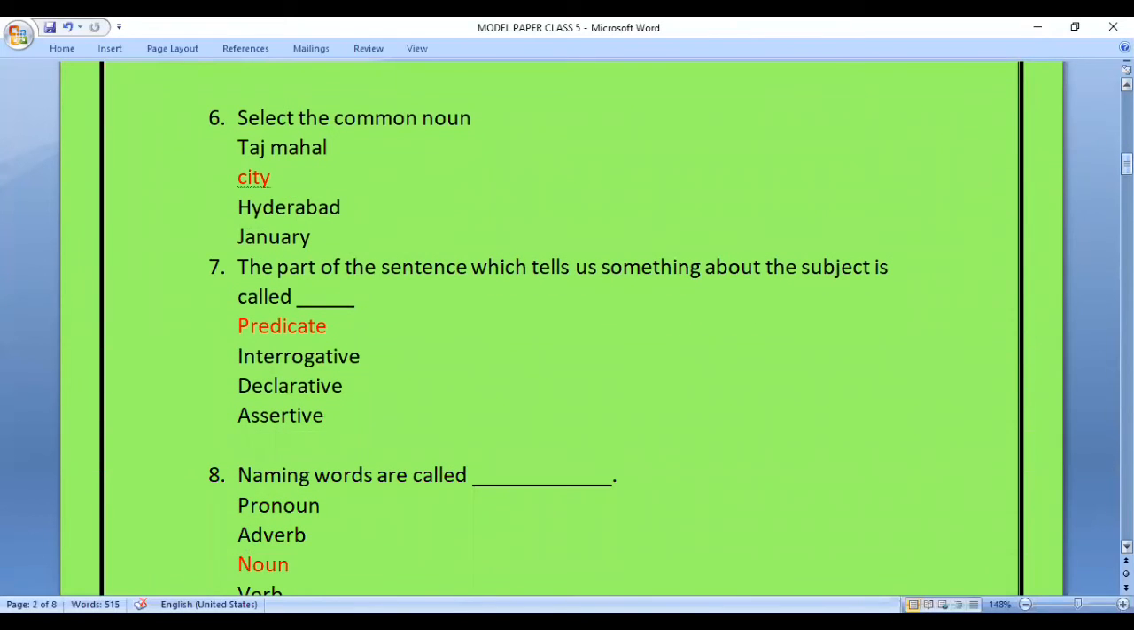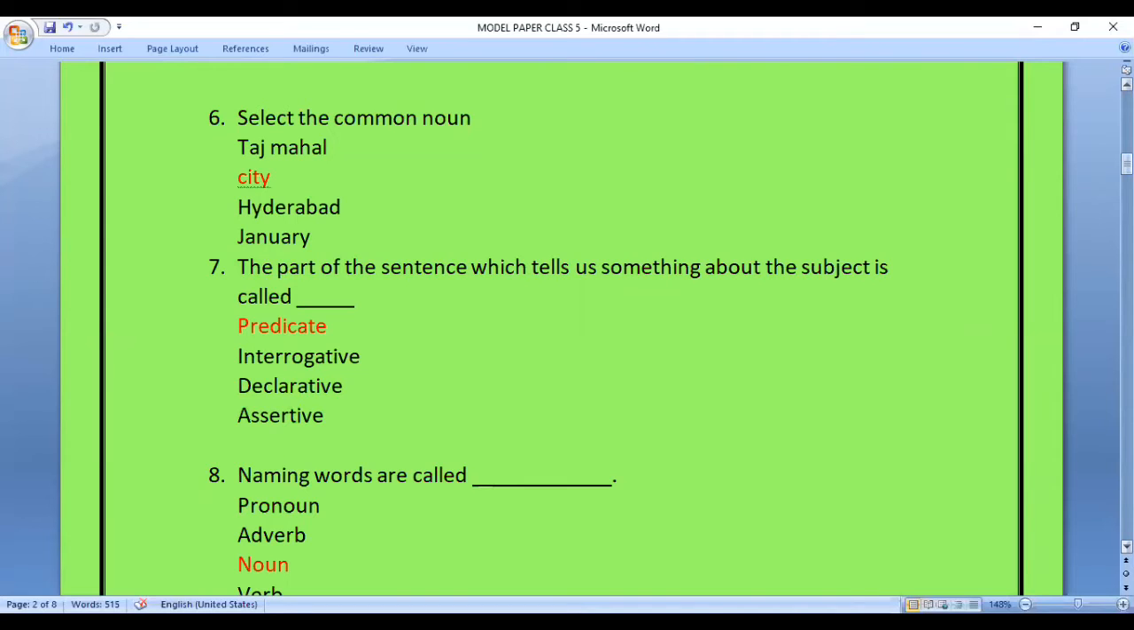Question 6. Select the common noun. So from the given options, we have to find such a word which is referring to a same kind of thing. So the options are Taj Mahal, city, Hyderabad, January. So the answer is city.